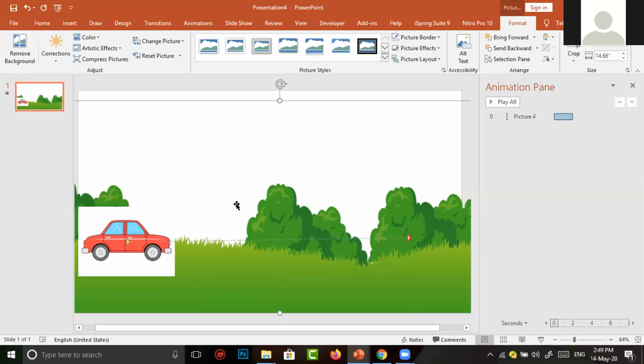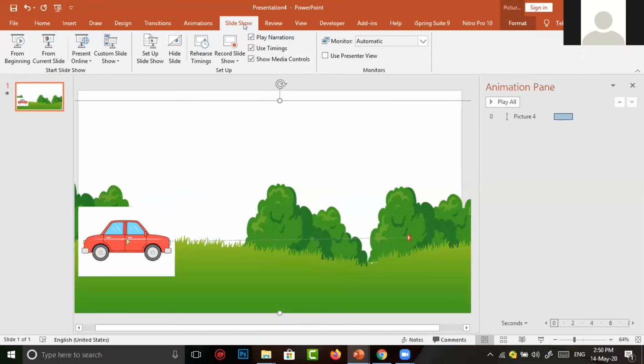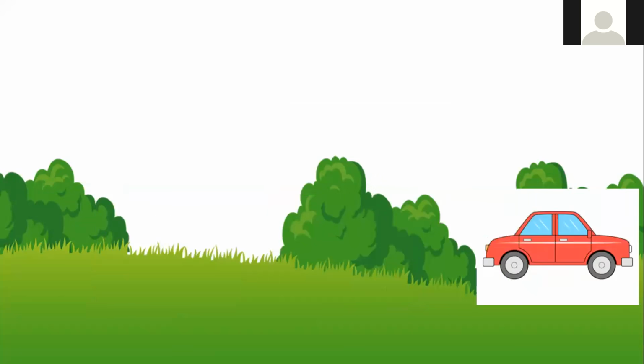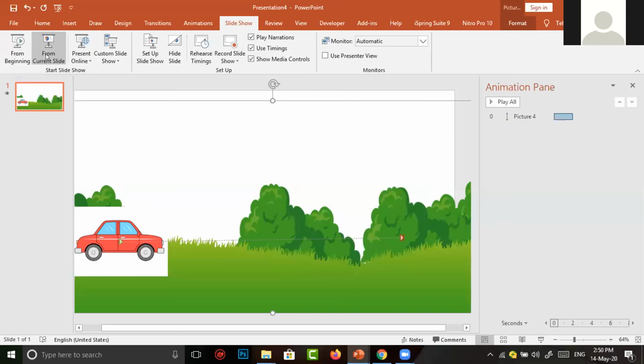Now the car has come to the front of our scene, but it doesn't look nice because it has some white background. When we see the scene in slideshow mode, it's simply worse.